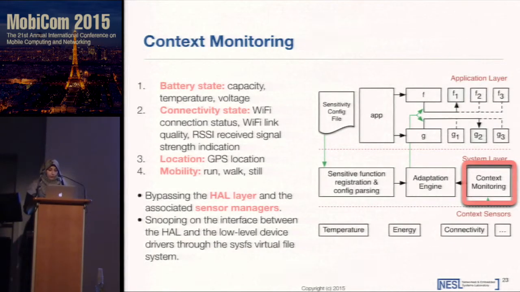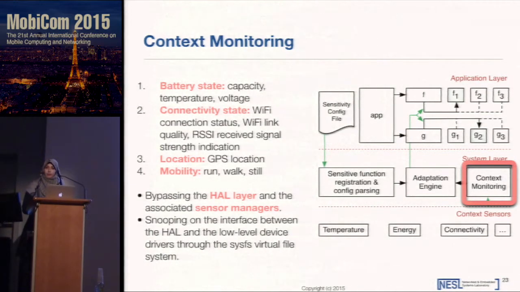The second module in CareDroid is the context monitoring. While the main contribution of CareDroid is not the efficient implementation of context monitoring, it is still essential in any adaptation engine. So here, as we said, we focus on the battery state, which is the capacity; the temperature, which can be indicative of high battery load or high power consumption; the voltage, which can be an indicator of battery health; the connectivity state; and the location.